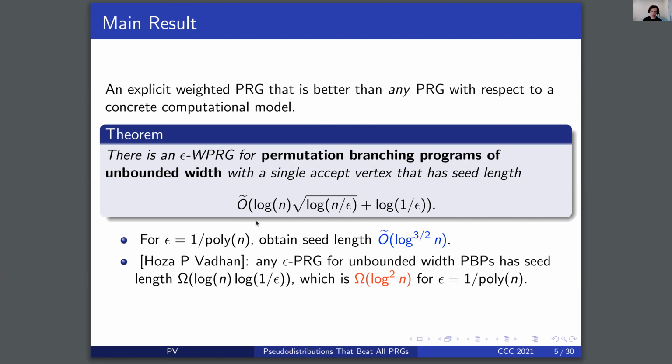Here, if we take epsilon to be inverse polynomial in n, we obtain seed length roughly log to the 3 halves n. Prior work of Hoza, Pyne, and Vadhan has established that any epsilon PRG for this model has seed length omega of log n times log 1 over epsilon. And so here, if we take epsilon to be inverse polynomially small in n, we obtain a seed length lower bound of log squared n for any, for instance, 1 over n PRG for the model. So here we obtain roughly a square root log n gap between an explicit weighted PRG and any PRG.